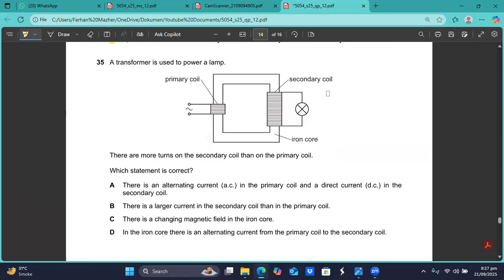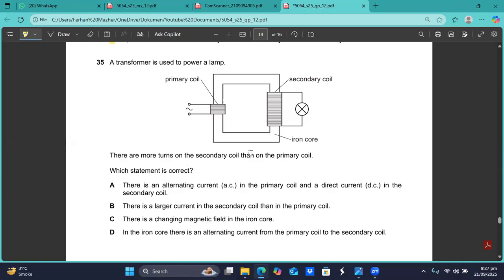Question number 35, a transformer is used to power a lamp. There are more turns on the secondary coil than on the primary coil. So it's a step-up transformer. Which statement is correct? Usually when you step up a supply, step up means you will increase the voltage. On the secondary side, the voltage will be more than the voltage on the primary side, and the current will decrease.